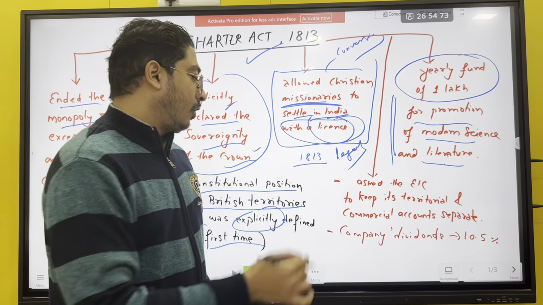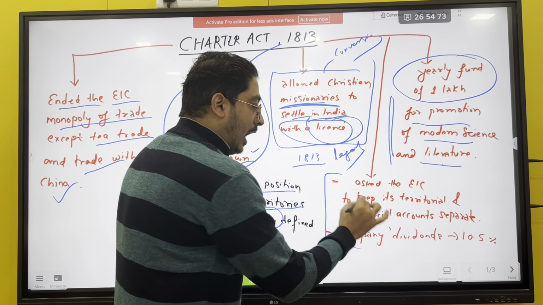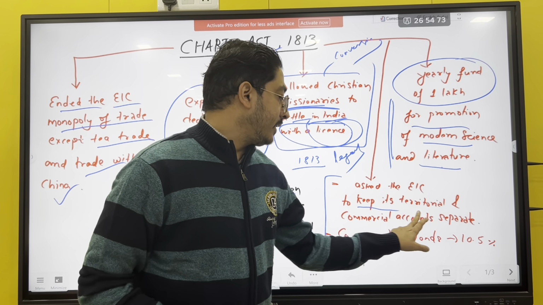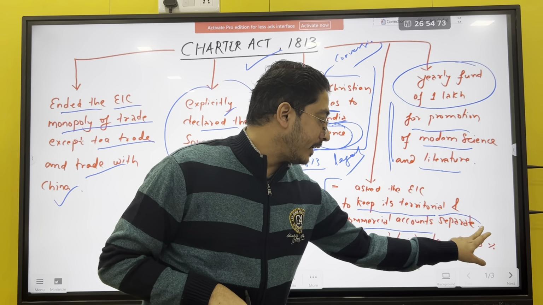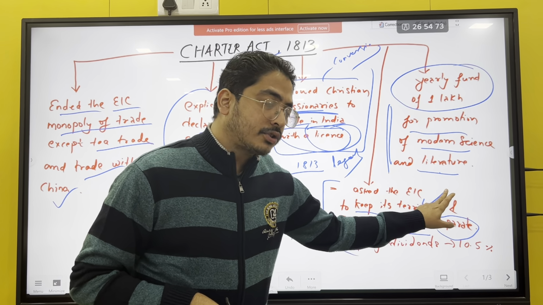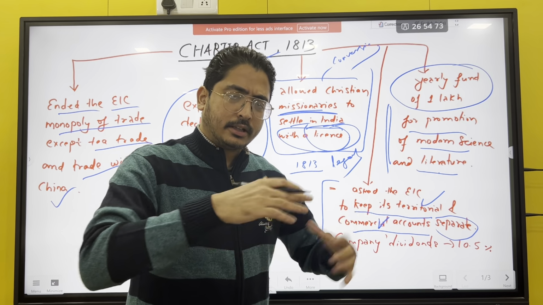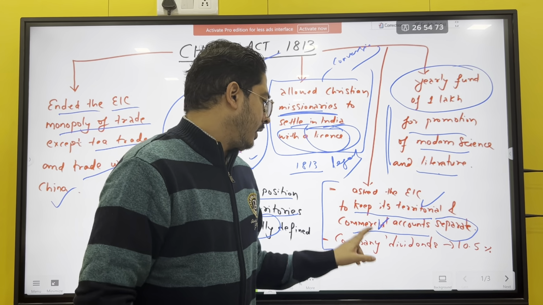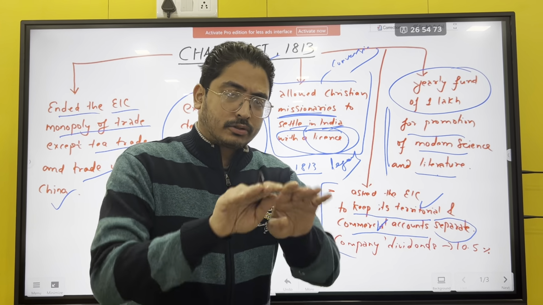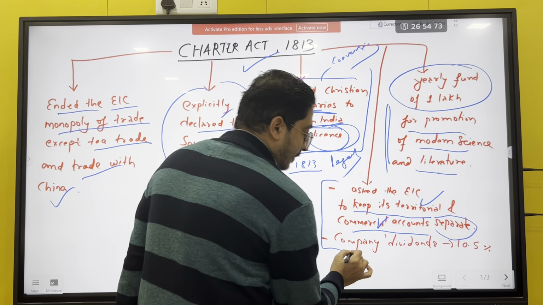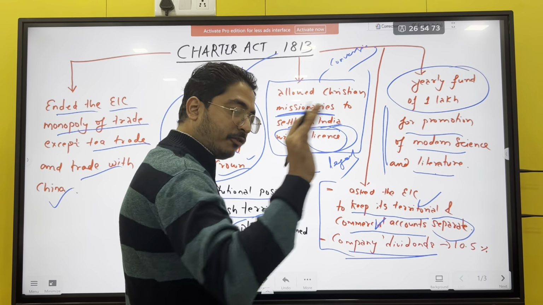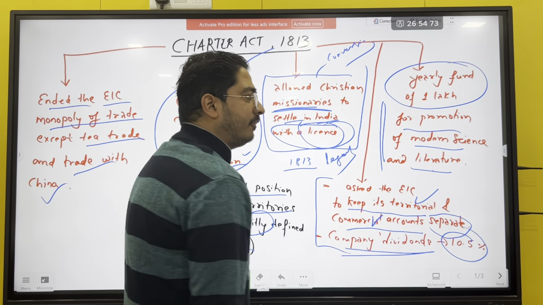But before that, one more provision is that it asked the East India Company to keep its territorial and commercial accounts separate. Territorial means they were also doing annexation. Commercial accounts means the trade accounts. Both will be kept separate. And also it was clearly mentioned that the company's dividend was fixed at 10.5%.